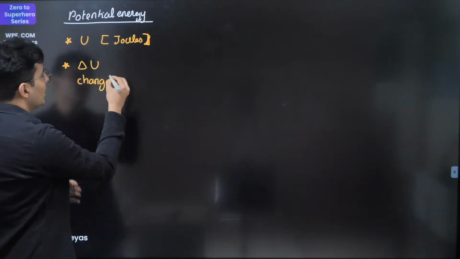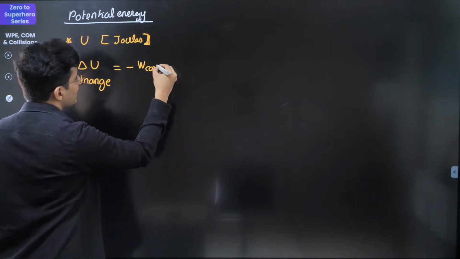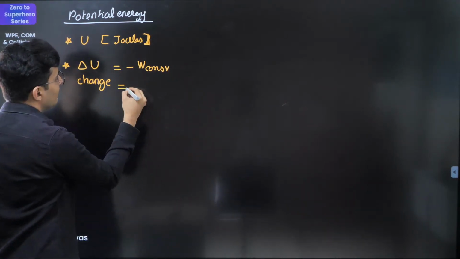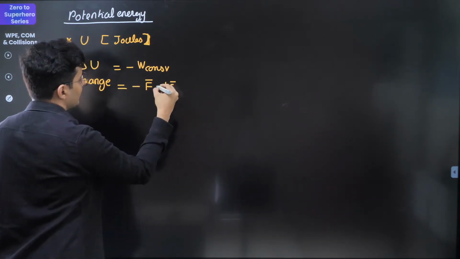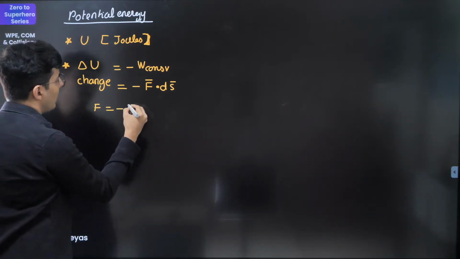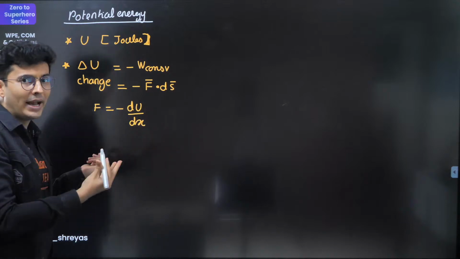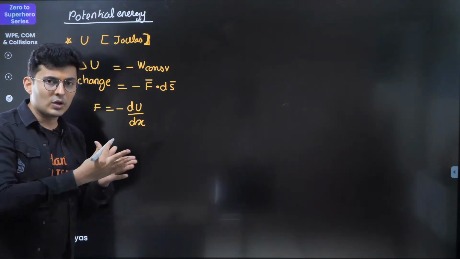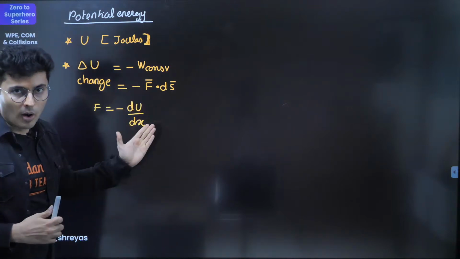So delta U is always minus the work done by the conservative force, which will give you minus F dot ds. You can also rewrite this as F is equal to minus dU by dx, or dU by dy, or dU by dz, depending on which direction it is moving. So these are all interconvertible forms.